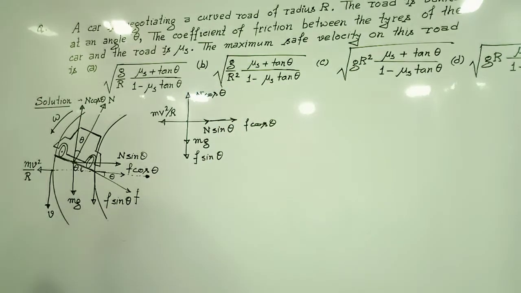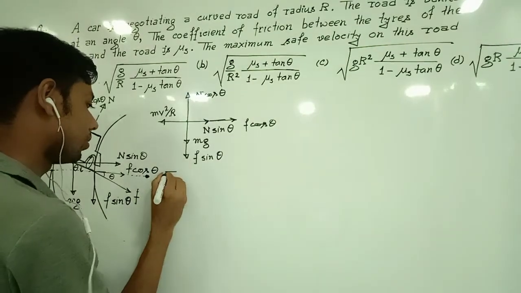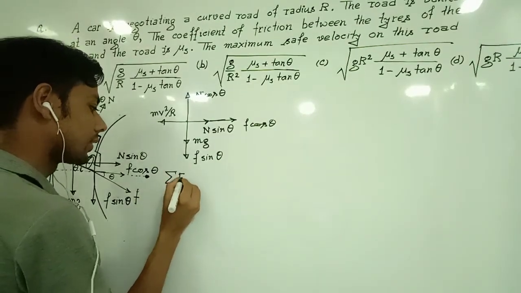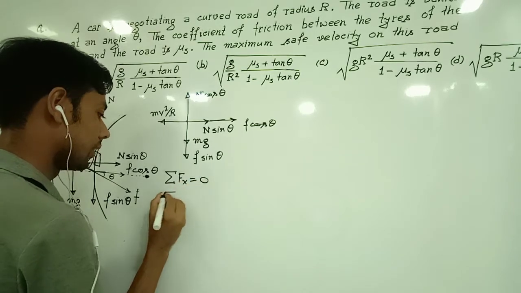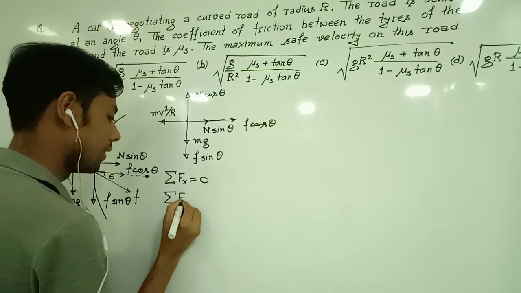Now the condition for equilibrium is summation of Fx equal to 0 and summation of Fy equal to 0.